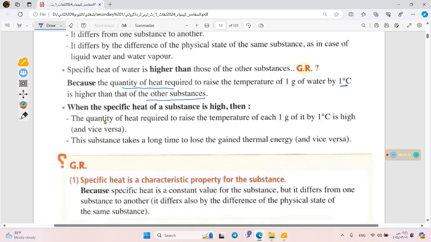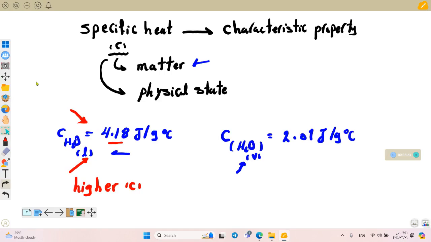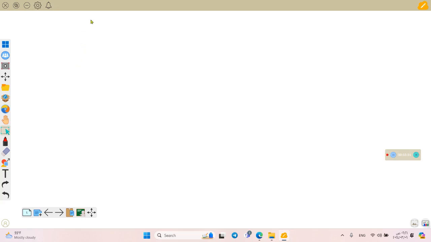So good. Let's speak now about the relation between the specific heat and the time required to raise the temperature of the matter. Let's compare two substances, then discuss what we want from this example. Here we have a cube of copper.